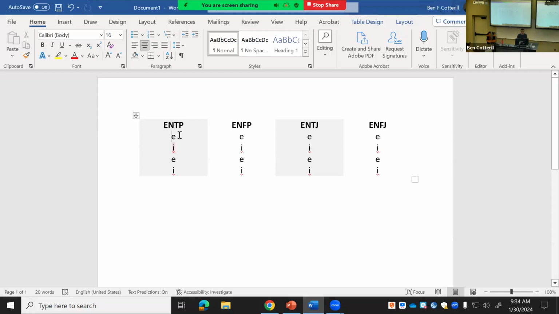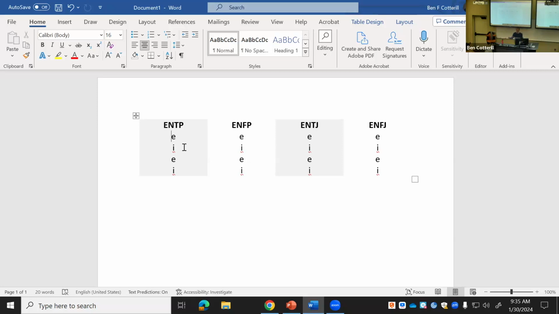So in these first 2, there has to be intuition, there has to be N, and there has to be thinking, okay? Because both thinking has to come before feeling and intuition has to come before sensing, okay? So in these first 2 is going to be N and T, okay? Which way around is it? Is it N and then T, or is it T and then N? Okay, you with me so far?